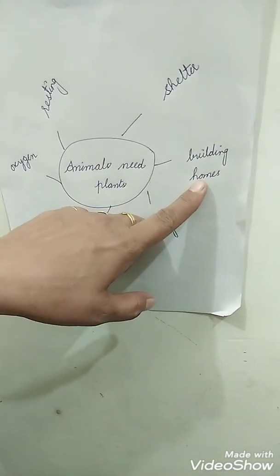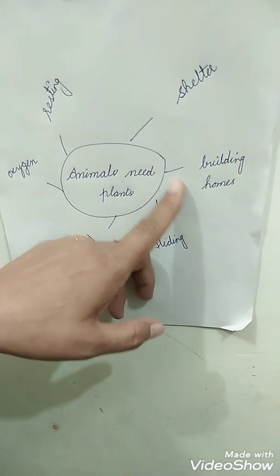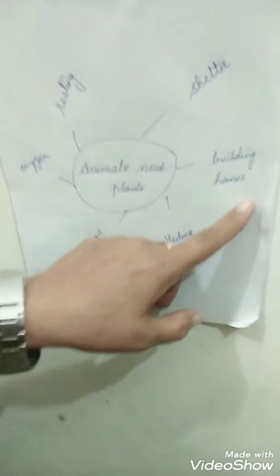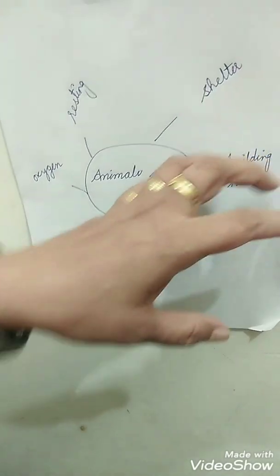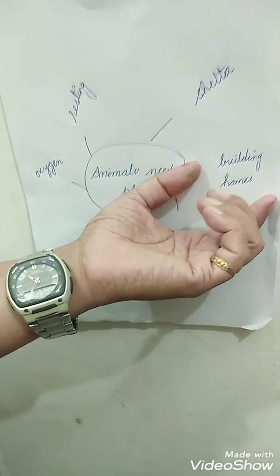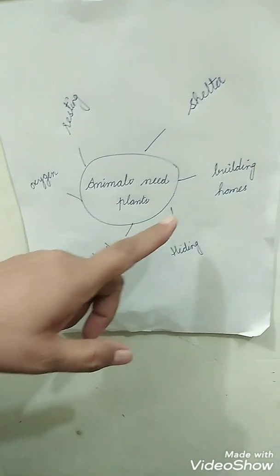Next, for building homes, as you all have seen, the birds use things that are made up of plants for making the nest. Some animals live in the holes of the tree trunk.